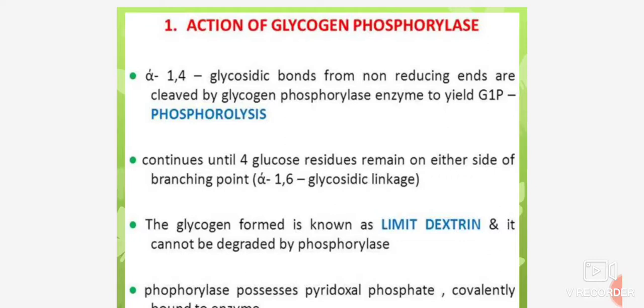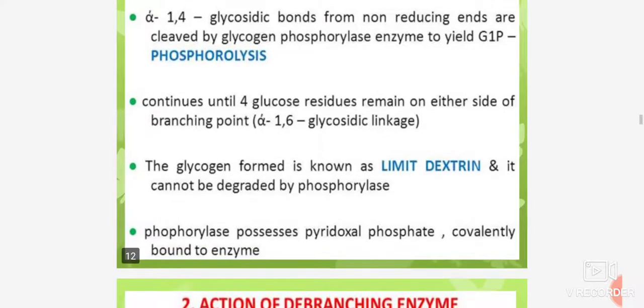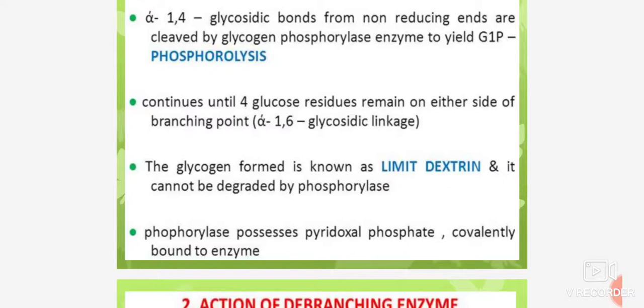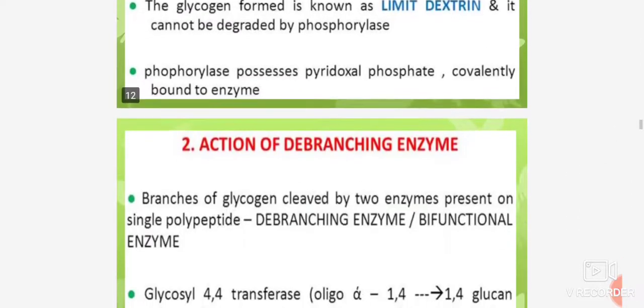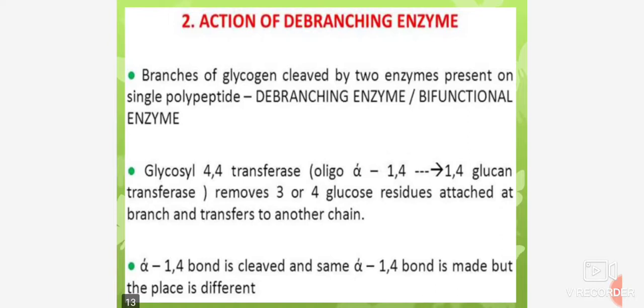Phosphorylase action continues until 4 glucose residues remain on either side of the branching point, that is the alpha-1,6 glycosidic linkage. The glycogen formed is known as limit dextrin and it cannot be degraded by phosphorylase. Phosphorylase contains pyridoxal phosphate covalently bound to the enzyme. Then the second step is the action of the debranching enzyme.